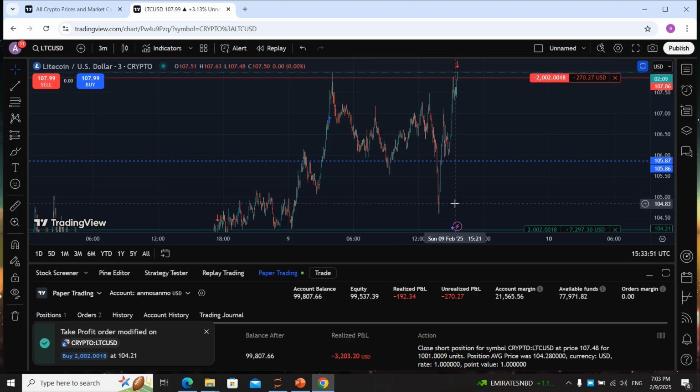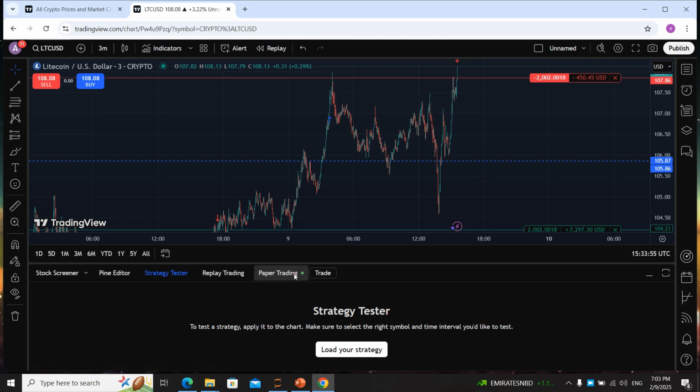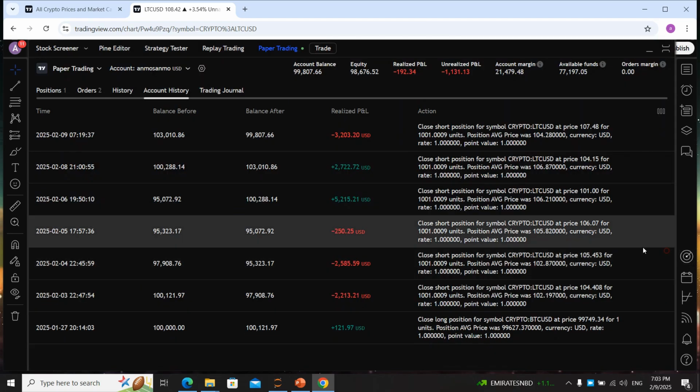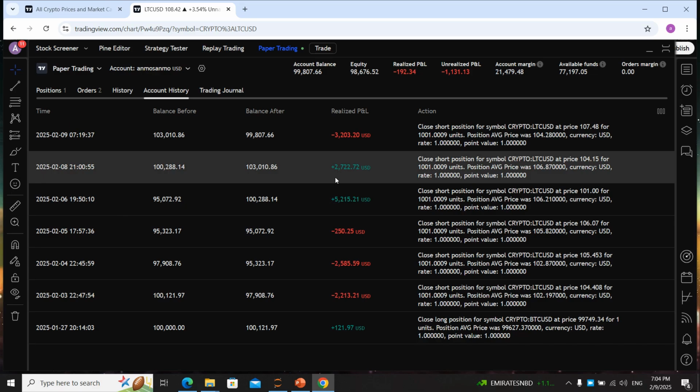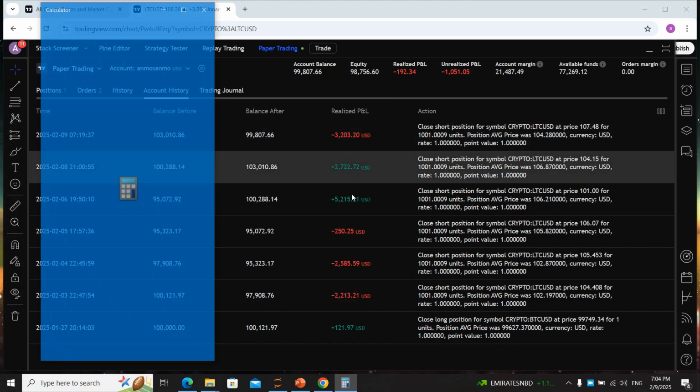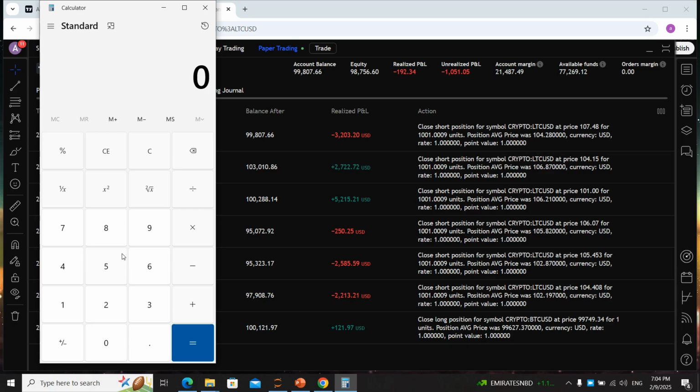We buy here and sell. The price is going down, but it goes up and we lost tons of money on paper. Let's see how much we lost. We lost 3,000. Now let's calculate if you're good or not in the money. I know we are in the loss, but let's calculate it.